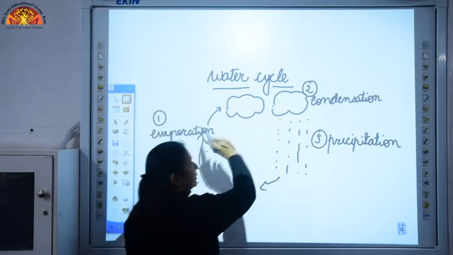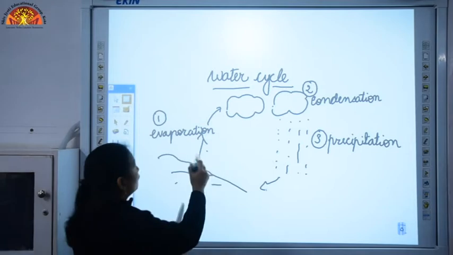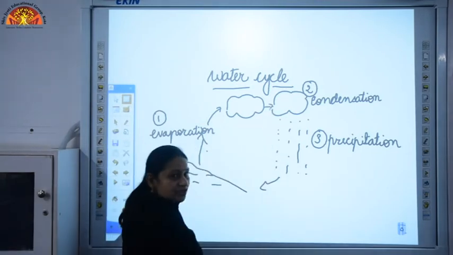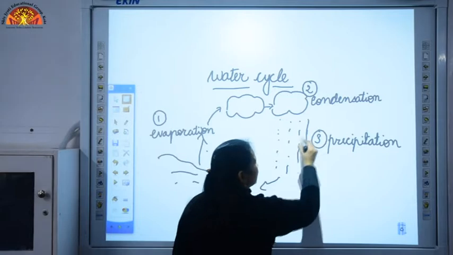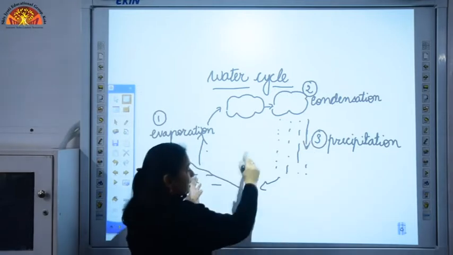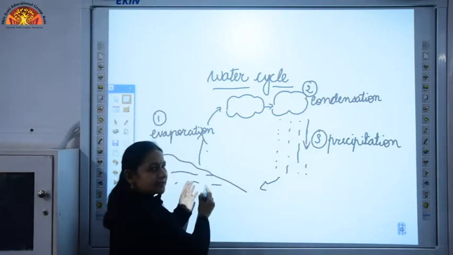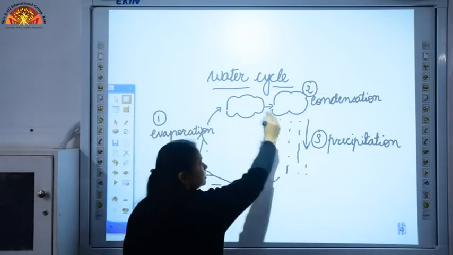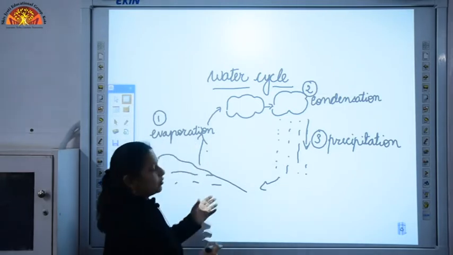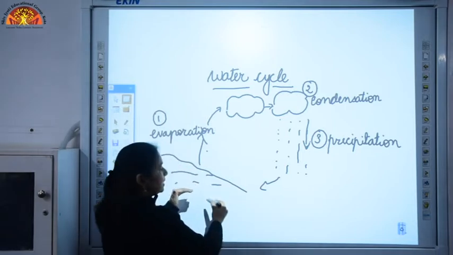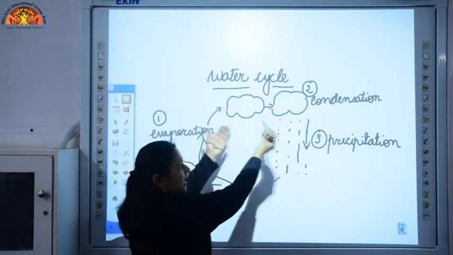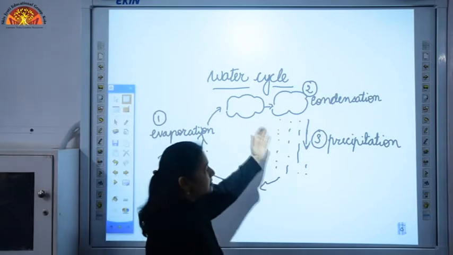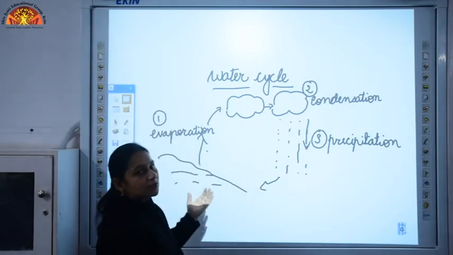So, this completes a cycle in which first evaporation takes place, second condensation, and third precipitation, and water is again collected back in the water bodies. So, this is a continuous cycle by which water is transferred from the earth to the atmosphere and back again from the atmosphere to the earth. This is a constant cycle which is known as the water cycle.